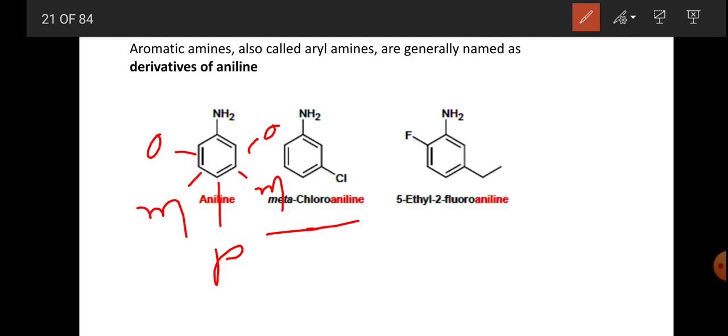So this is the aniline, position 1. This is position 2, 3, 4, 5 and 6. So the 5 position is the ethyl, E is the first one and F is the next one. So that's why it is 5-ethyl-2-fluoroaniline.